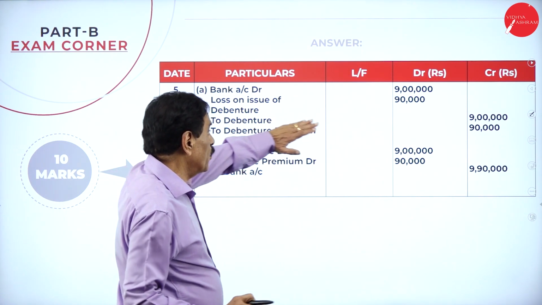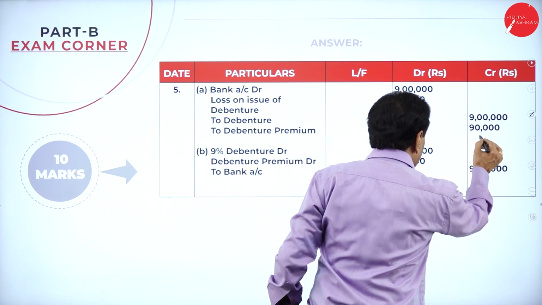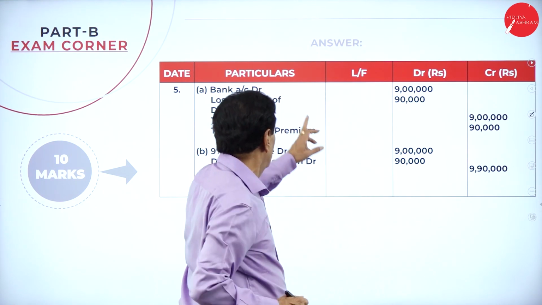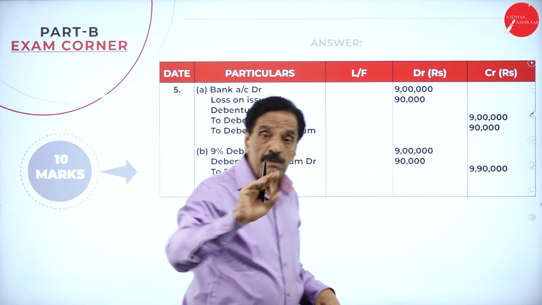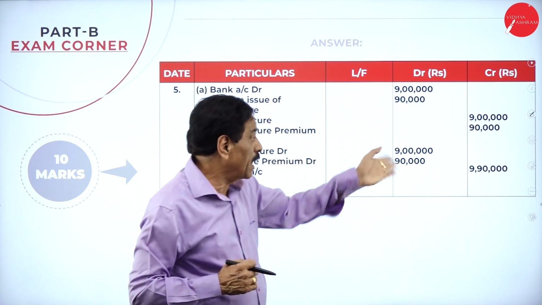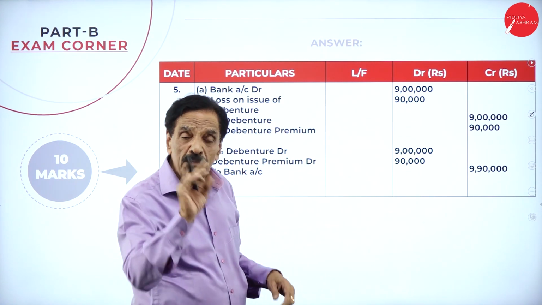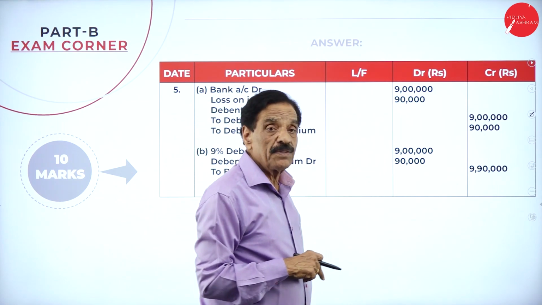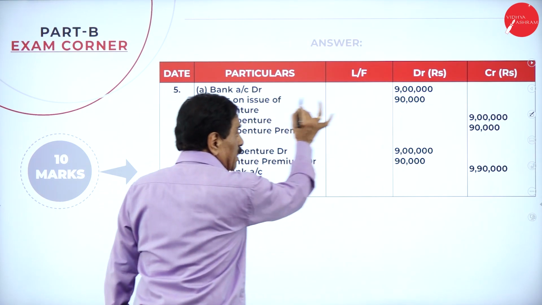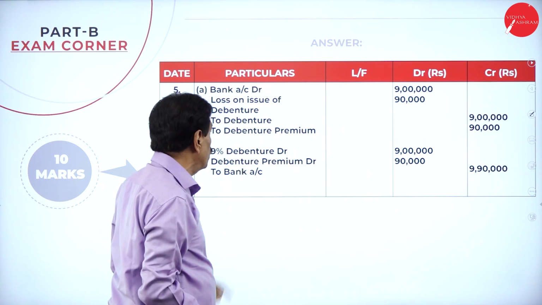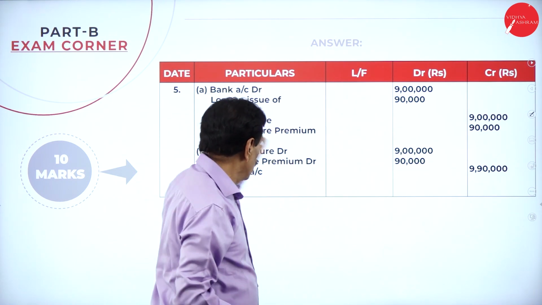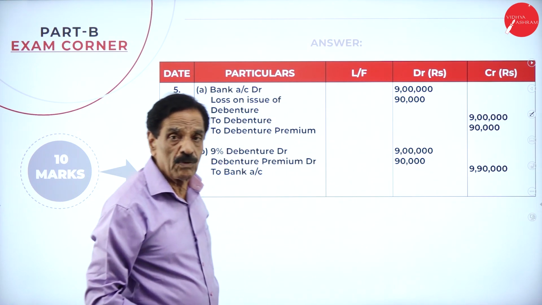Bank account debit: you are receiving 9 lakh. But how much are you paying? 9 lakh 90,000. You are receiving 9 lakh only, but you are paying at a premium of 10%. How much loss do you suffer? 90,000. Entry: Bank account debit 9 lakh, Loss on issue of debenture account debit 90,000, To debenture 9 lakh, To debenture premium 90,000.